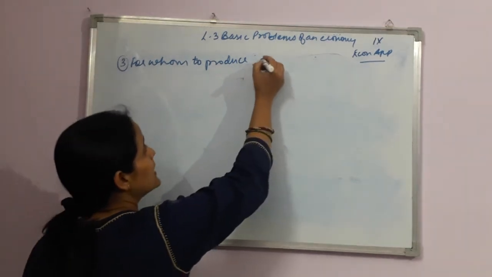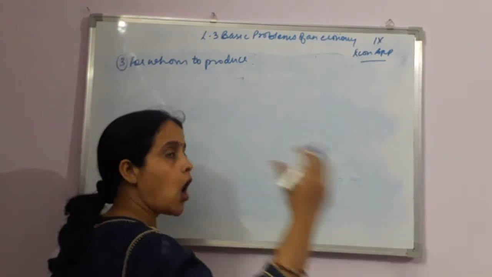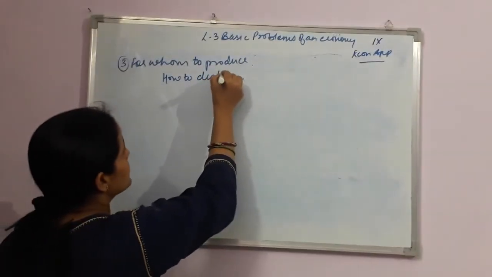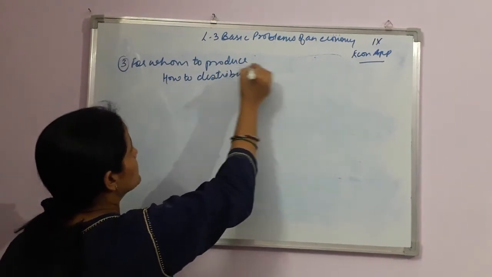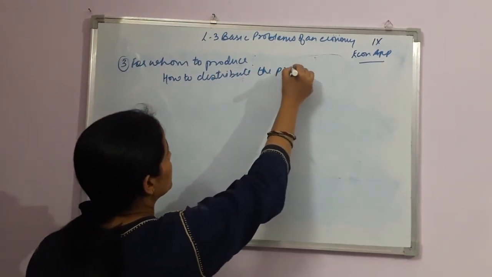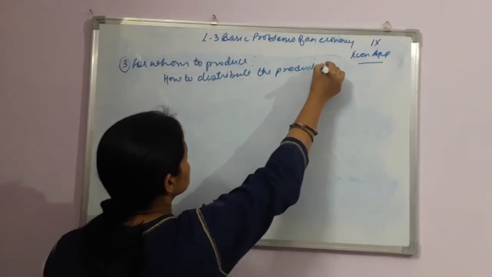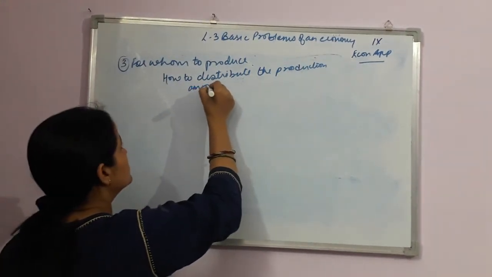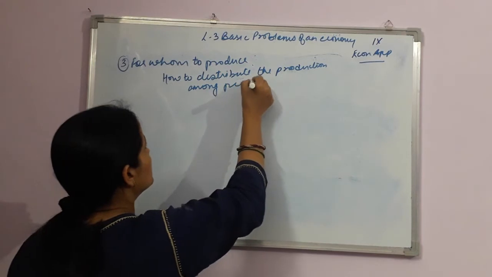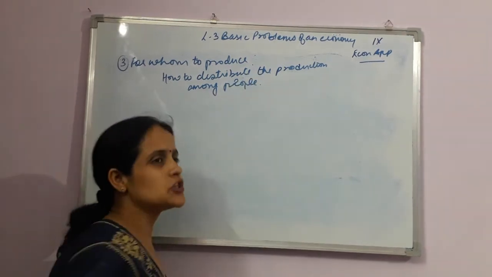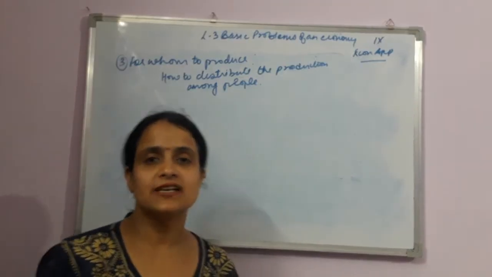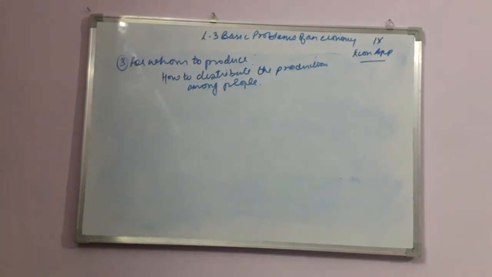Here we have to decide, whatever we are producing, how to distribute it, how to distribute the production among people. So people के बीच में जो प्रोडक्शन हुआ है वो कैसे डिस्ट्रीब्यूट किया जाएगा. This is basically a problem of distribution. The problem of distribution of national product or income is associated with serious complications.